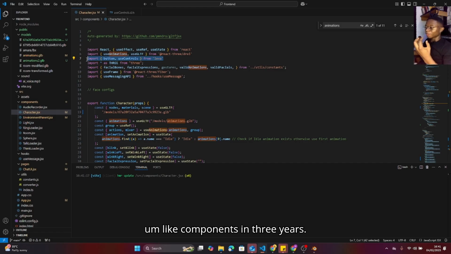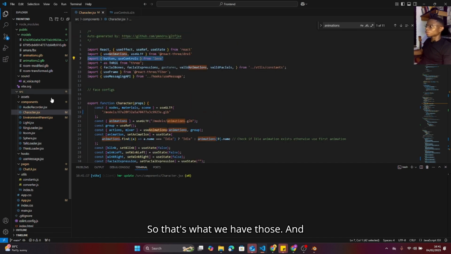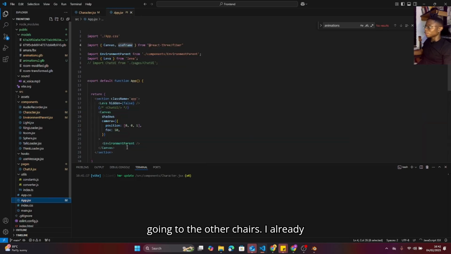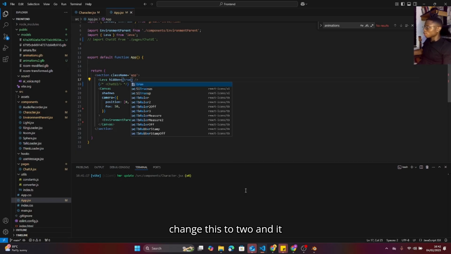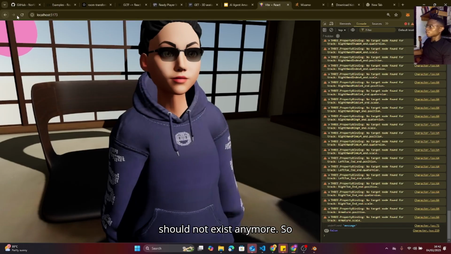So it's not like the normal UI components you have in React. So Leva helps us control all those things. It helps us set the proper state and the proper context for that. So that's what Leva does. And actually, we can get rid of it, like hide it, by going to the app.js. I already imported that. You just need to change this to true, and it should not exist anymore. So yeah, that's how it goes.